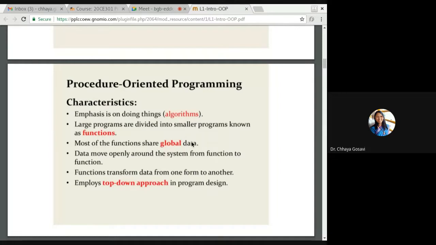Most of the functions share global data. Data moves openly around the system from function to function. Functions transform data from one form to another. So you can take a string as data and return an integer as data. So you can convert data from one form to another form. It employs a top-down approach in program design. So you start from main and then main calls other functions. So it is a top-down approach.